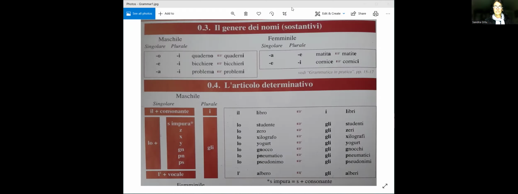So if I have a whiteboard instead, we can see the feminine definite article. Remember, we have as masculine articles il in front of consonants, lo in front of words that start with certain consonants, and l' for words that start with a vowel.